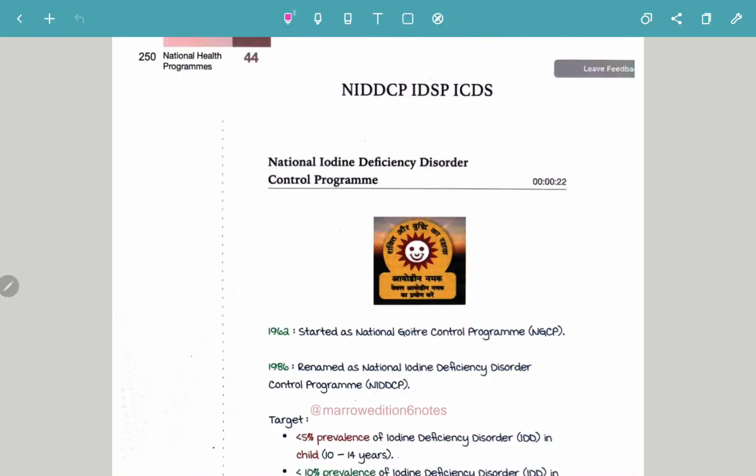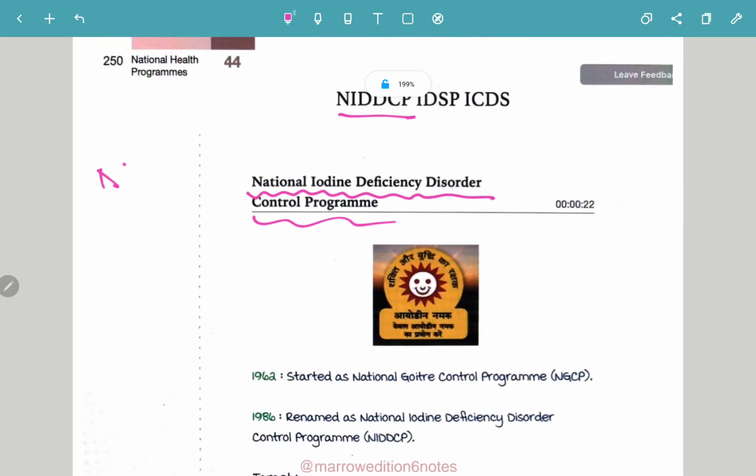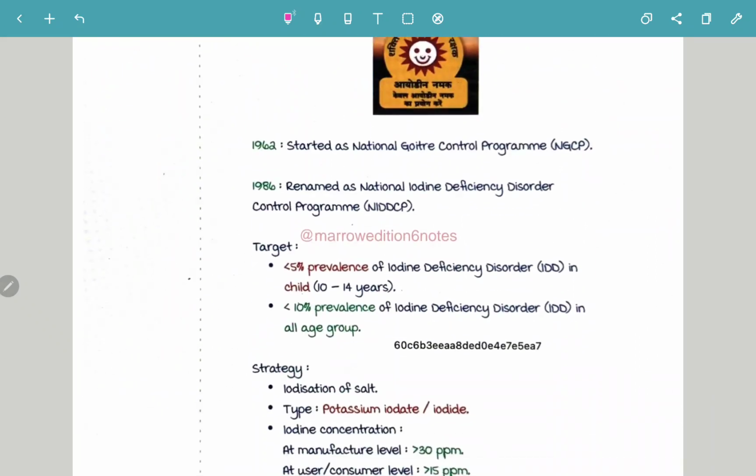So we are going to cover, in community medicine, NIDDCP, IDSP and ICDS. These three are separate questions. So what does NIDDCP stand for? NIDDCP stands for National Iodine Deficiency Disorder Control Program. This is the logo of the National Iodine Deficiency Disease Control Program.